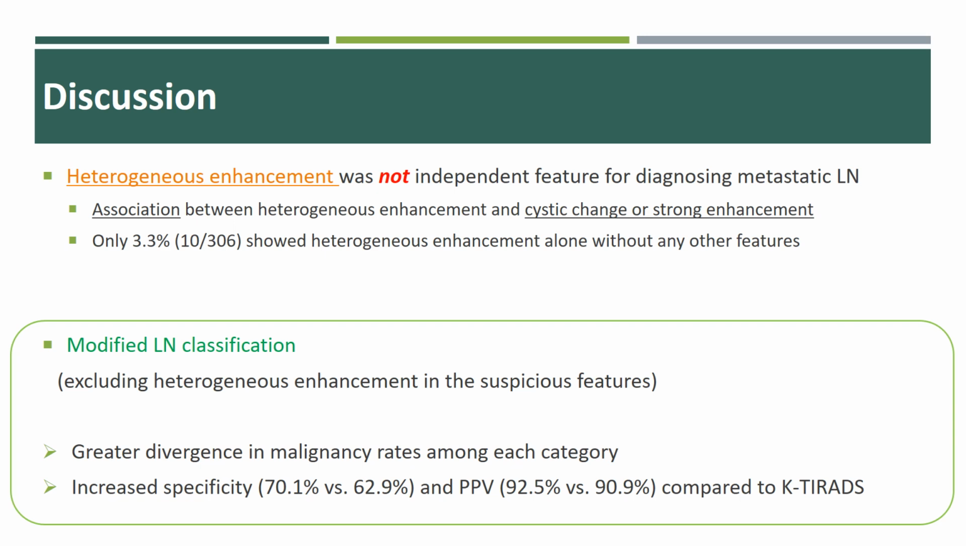Therefore, we propose a modified lymph node classification that excludes heterogeneous enhancement from the 4 suspicious features of K-thyroids. Excluding heterogeneous enhancement as a suspicious feature resulted in greater divergence in malignancy rates among each category and higher specificity and PPV for diagnosing metastatic lymph nodes compared to that of K-thyroids.